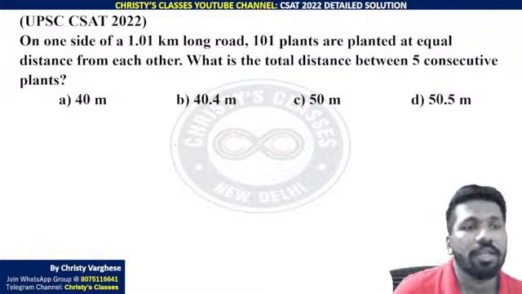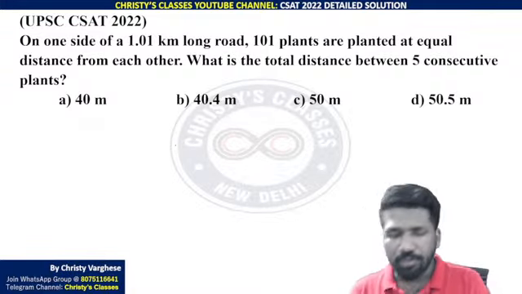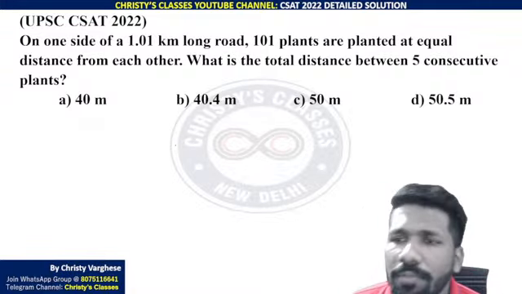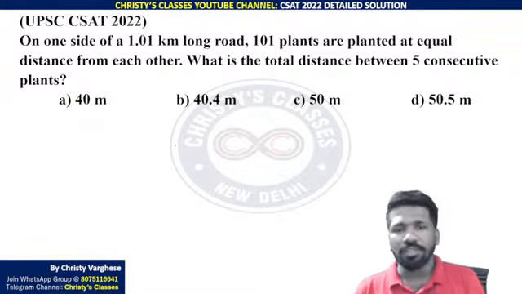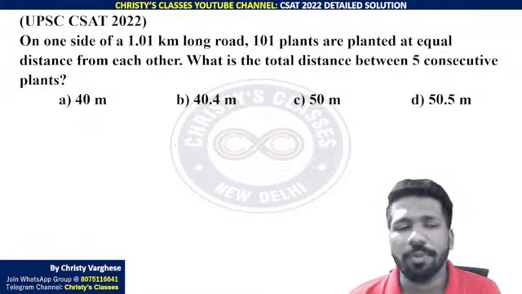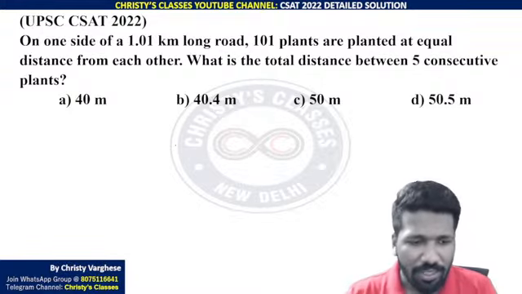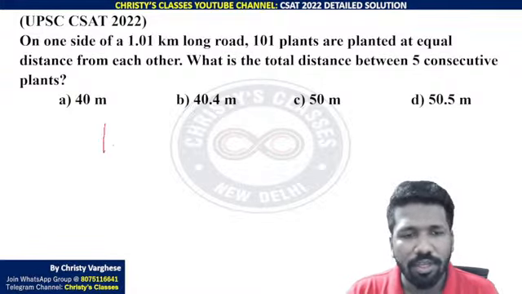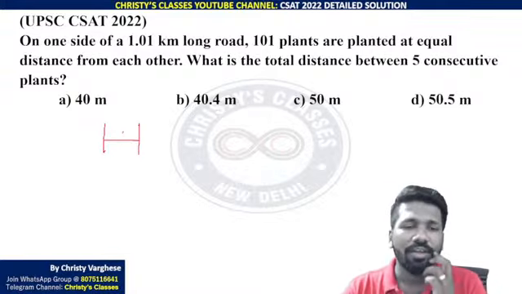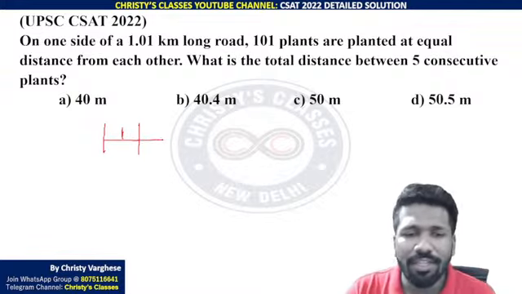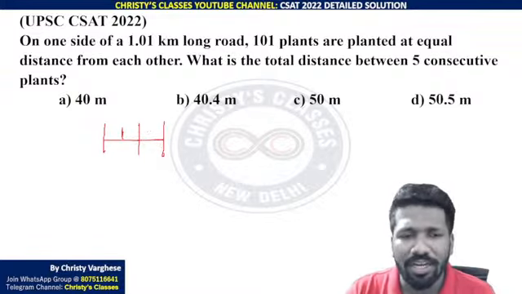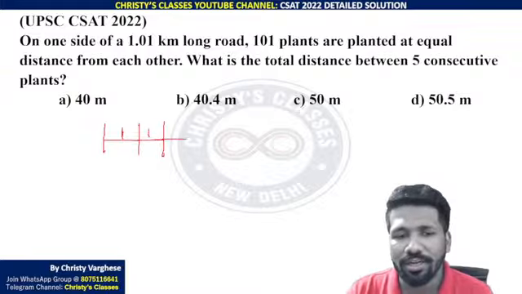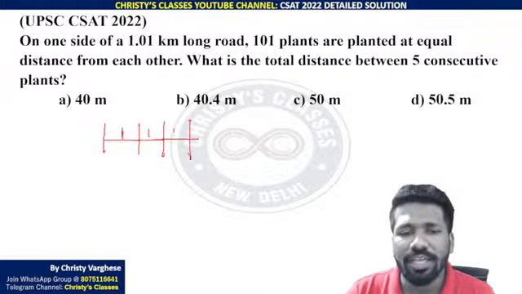Okay, so I'll explain. On one side of a 1.01 kilometer long road, 101 plants are planted at equal distance from each other. What is the total distance between 5 consecutive plants? Here I will explain with simple examples first. Between 2 plants, how many intervals are there? 1 interval only, right? Between 3 plants, it is not 3 intervals, only 2 intervals are there. Between 4 plants, only 3 intervals are there.